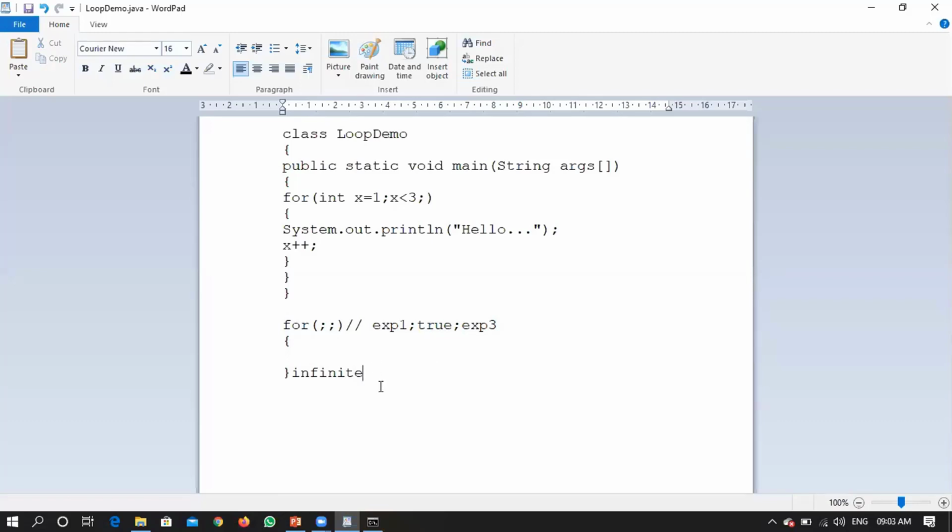And one more thing I'll tell you, I'm not taking many programs on these if statements, control statements, and looping. If I keep on taking examples on these things, it will be a completely time-consuming process, right? So what you can do is just Google and check some basic programs with respect to these conditional statements, control statements, and looping.